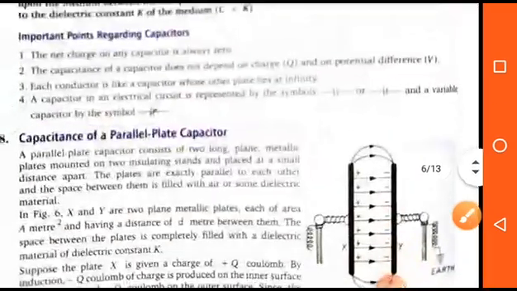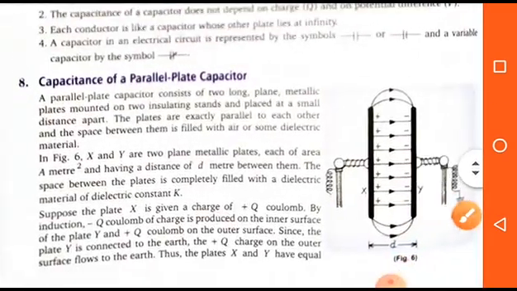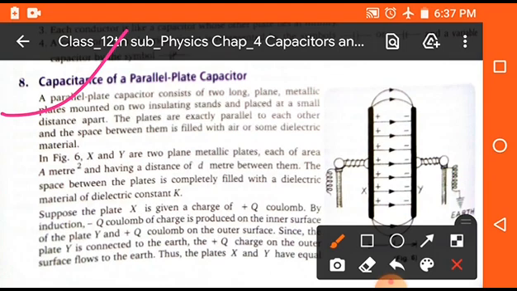Students, the capacitance of a parallel plate capacitor is the most important topic, and it is generally asked in the board examination. In this topic we will take a parallel plate capacitor, which means it has two parallel plates. The first plate is directly connected to the source and the second plate is connected to the earth.